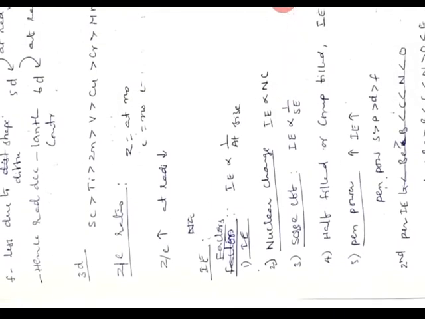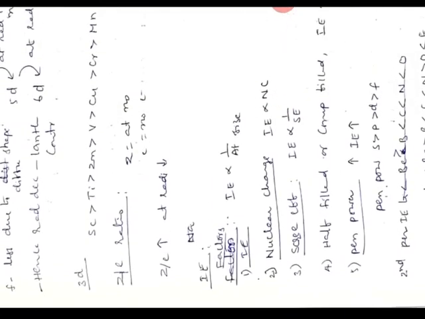What is the reason? Actually, there is a concept called screening effect or shielding effect, which means inner electrons shield outer electrons from the attractive force of the nucleus.